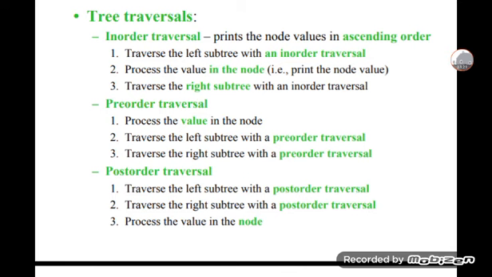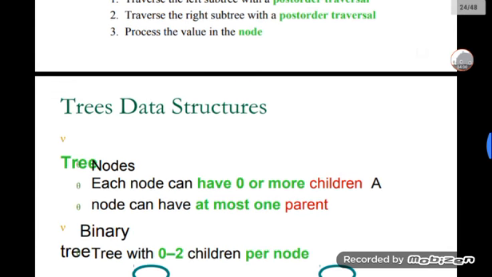In-order traversal gives ascending order: traverse the left subtree, process the value in the root node, and traverse the right subtree. Then post-order traversal will be there: in-order, pre-order, post-order. Traverse the left subtree with a post-order traversal, traverse the right subtree with a post-order traversal, and then process the value in the node. This is about tree traversal.